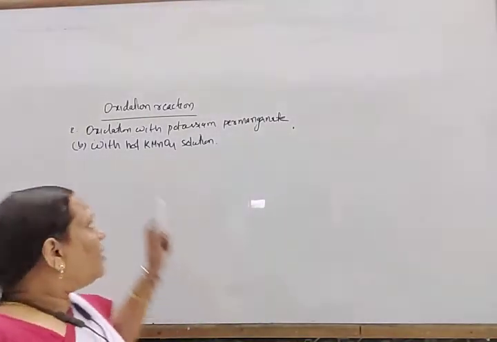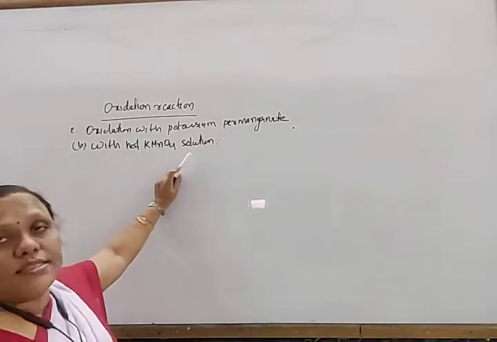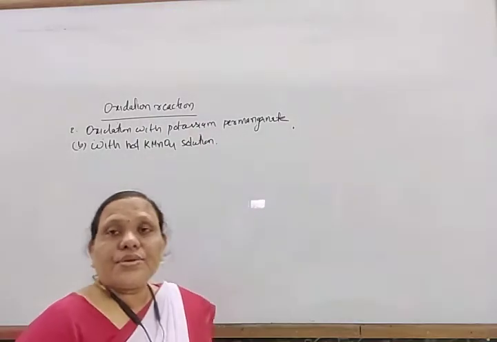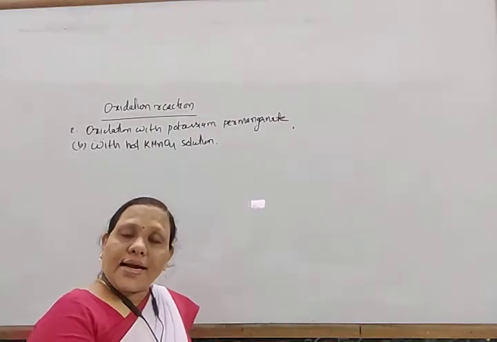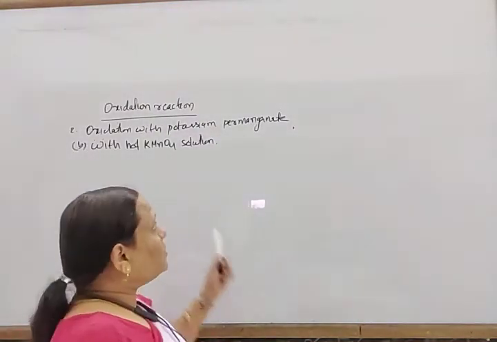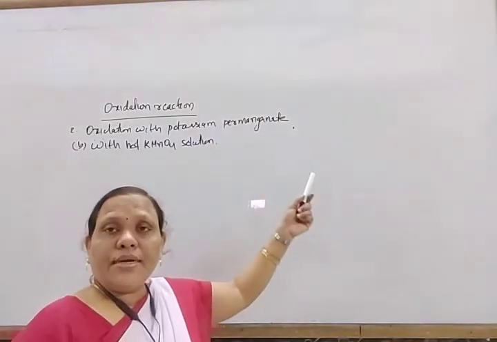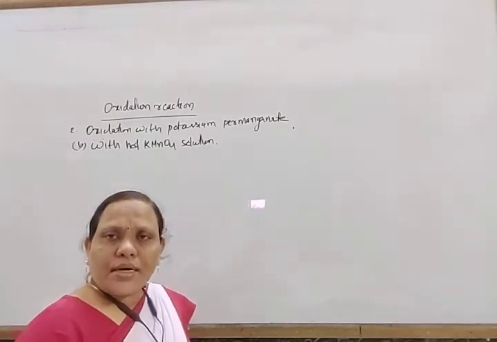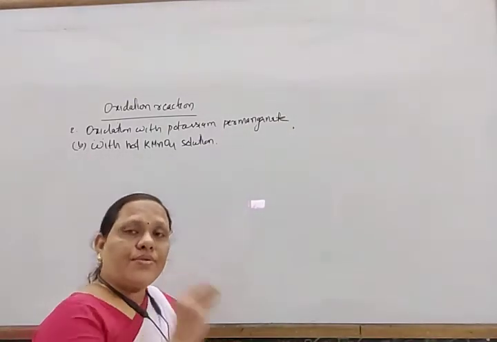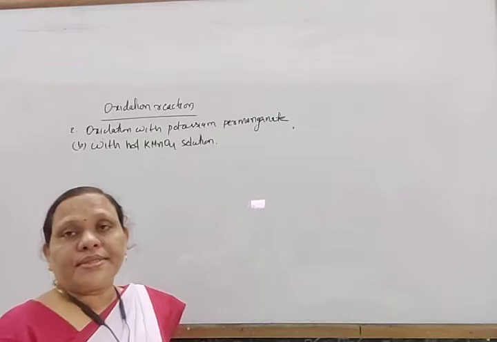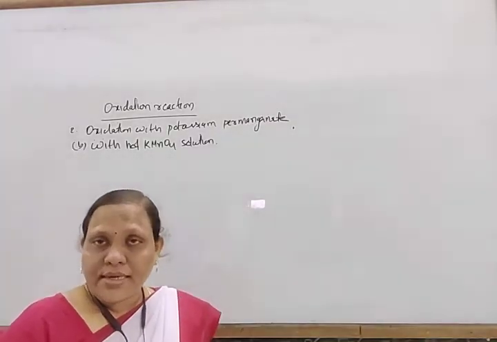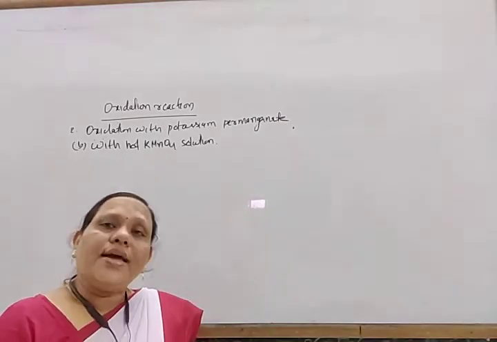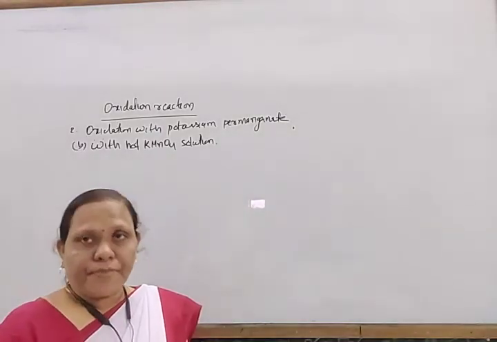Next come to oxidation with hot potassium permanganate solution or potassium permanganate in acidic medium. In alkaline cold condition, at room temperature, it forms a diol. But when an alkene is treated with hot or acidic potassium permanganate, it gives different products.